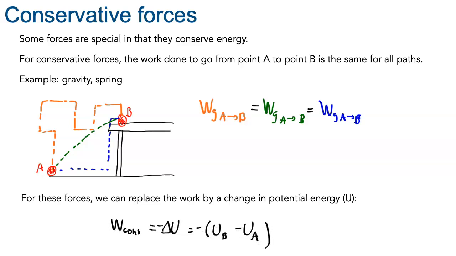For these forces, we can make our previous equation a little bit easier, because the work from conservative forces can be written as a change in potential energy. That is the potential energy at the end minus the potential energy at the beginning, so here point B and point A. And don't forget the extra negative sign in front, because the work done is the negative of the change in potential energy.